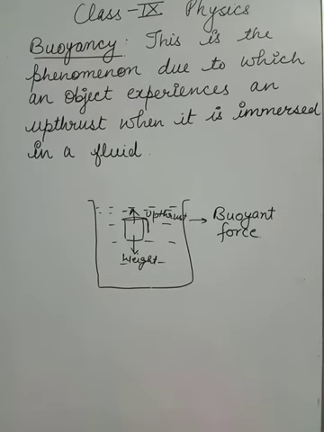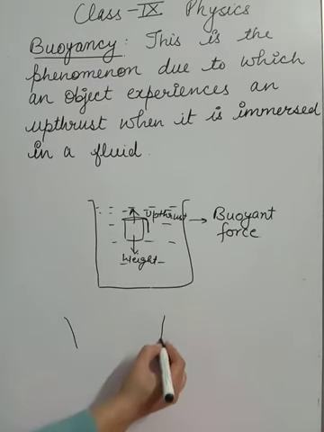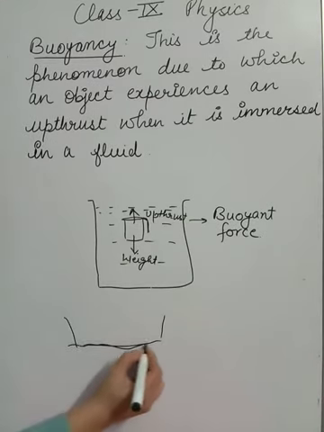This is the reason why when a ship moves from a freshwater river to the sea, its level rises. So why does the level of that ship rise? This is because suppose this is your ship, the base of the ship, and it is inside water.